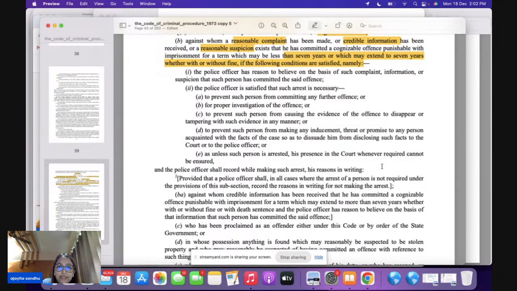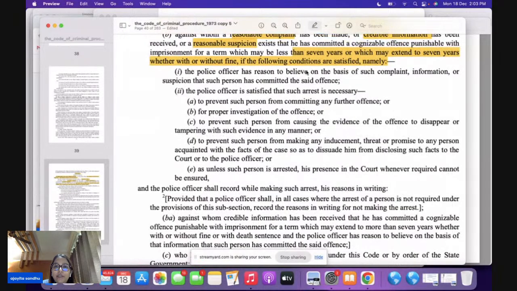Please tick these points. When we speak of the first point, here the police officer has a reason to believe. The first point is that you have a reason to believe, and what is this reason? That some information says that the person has committed the offense.